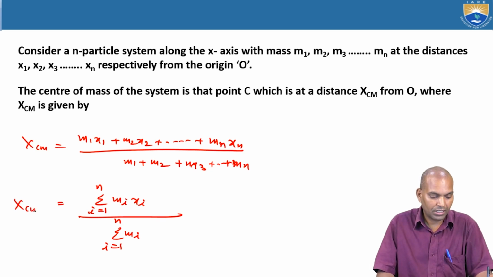So this is also the center of mass for an n particle system.